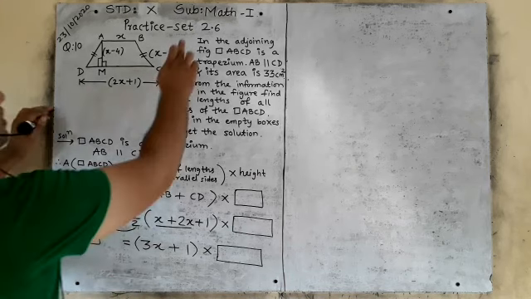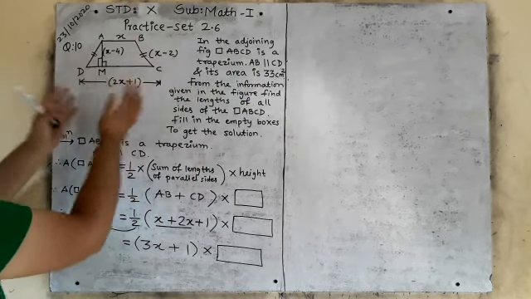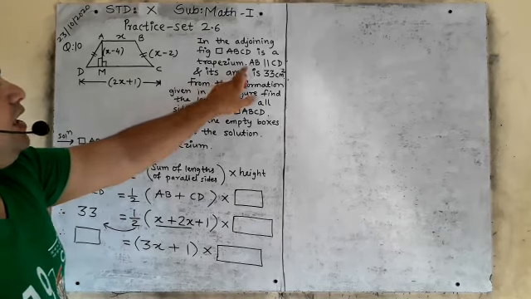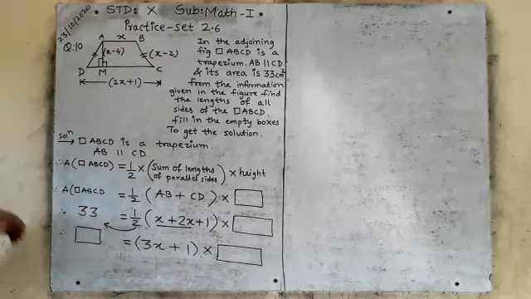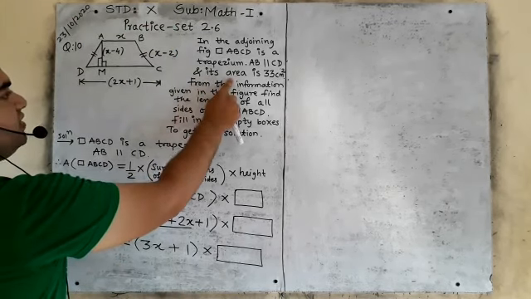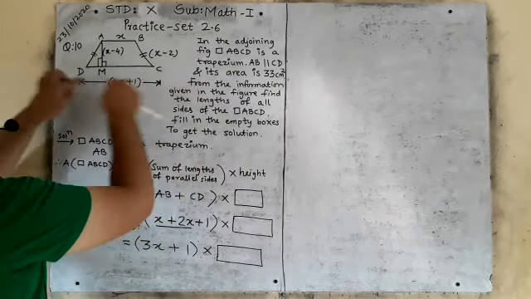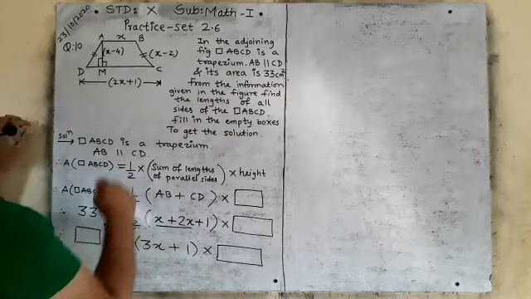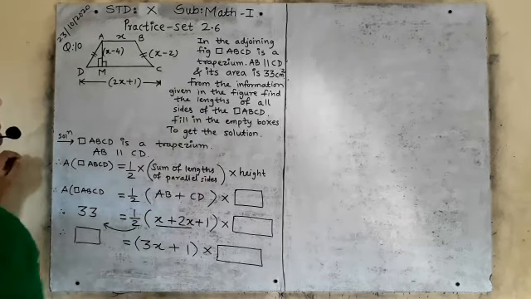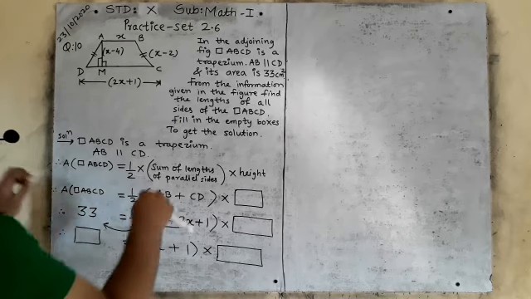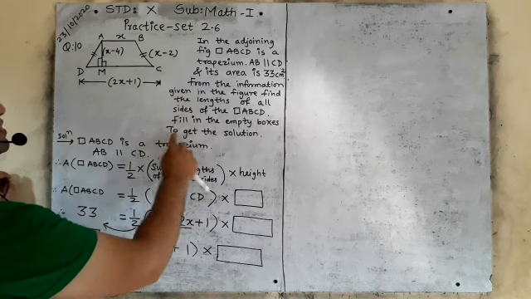Okay, now pay attention. In the adjoining figure, quadrilateral ABCD is a trapezium. ABCD, it is a trapezium. Okay, see here, AB parallel to CD. These two sides are parallel to each other, and the area of the trapezium is 33 centimeter square. From the given information in the figure, find the length of all sides of quadrilateral ABCD. We have to find the length of all the sides of the quadrilateral, that is trapezium ABCD. Fill in the empty boxes to get the solution.